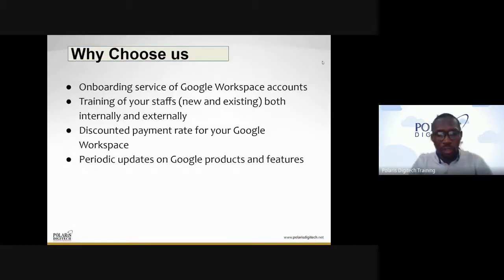With the paid version, you have a customizable email address, customized to your organization. Like I told you, my own is taufik.eluwale@polarisdigitech.net. I'm on the Google Mail platform, so I'm having a customized email address. And in addition to that, I have a robust storage space. I have 30 gig for my mail, which can be scaled upwards.